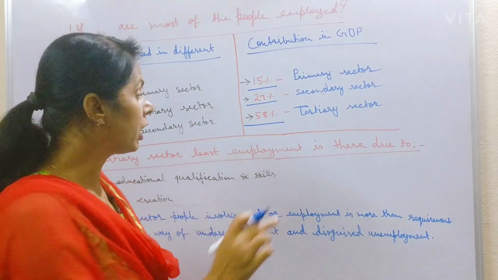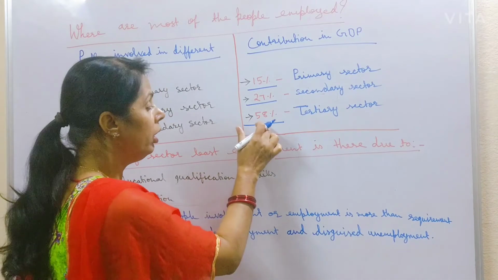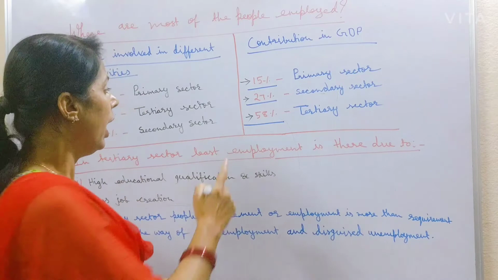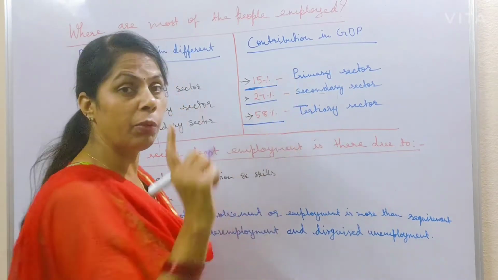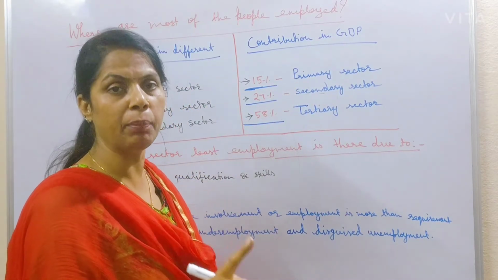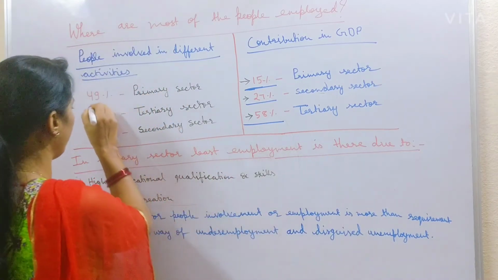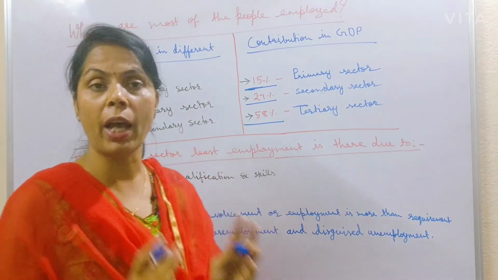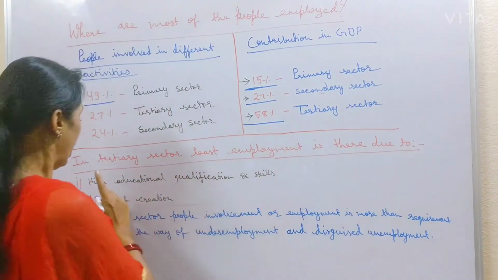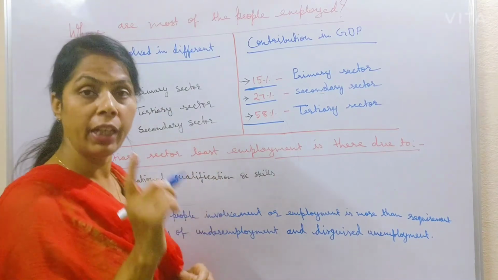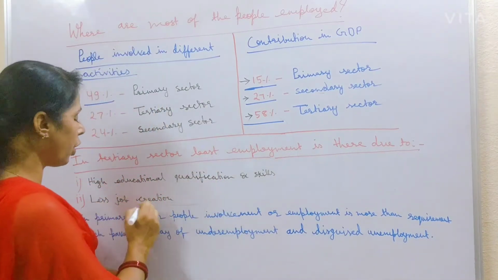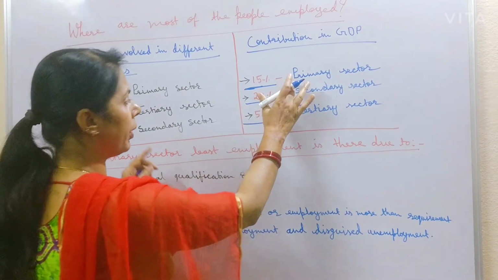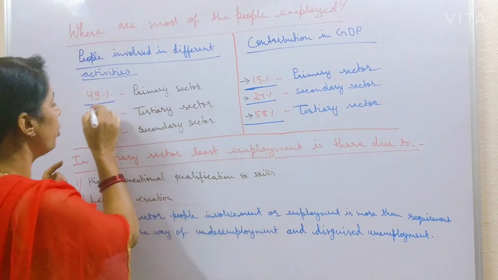In the tertiary sector, there is the least employment, although the tertiary sector gives the highest GDP to the country. And in the primary sector, which gives the least GDP to the country, there is the highest employment, 49%. In the tertiary sector, the least employment is there due to high educational qualification and skills and less job creation. From this chart, we can easily understand that in the primary sector, employment is more than the requirement.